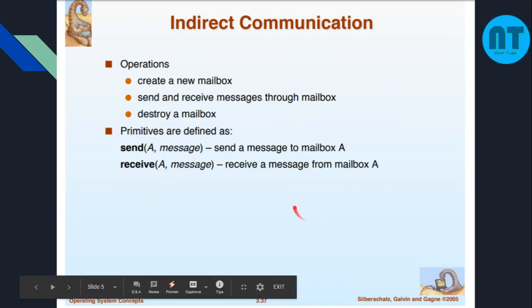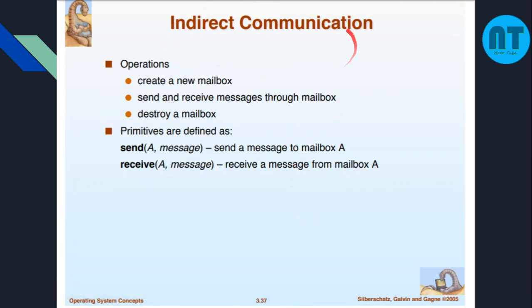Okay, and then what is indirect communication? A common mailbox will be created, and send and receive messages are available. Using these send and receive primitives, there will be a common mailbox, and the message will be put in the mailbox. Any process, whether the message is meant for A or meant for B, can receive the messages from one another. That is called indirect communication.